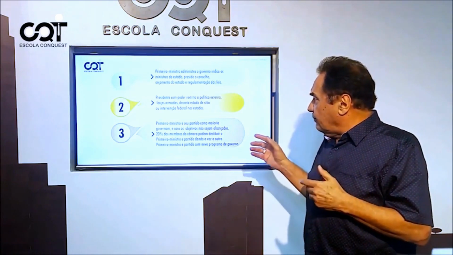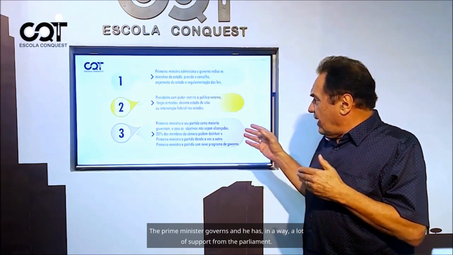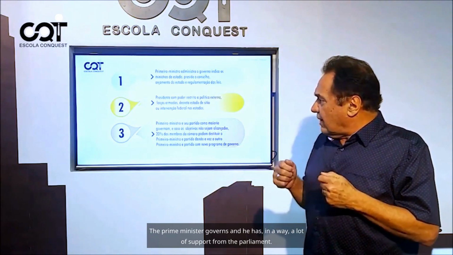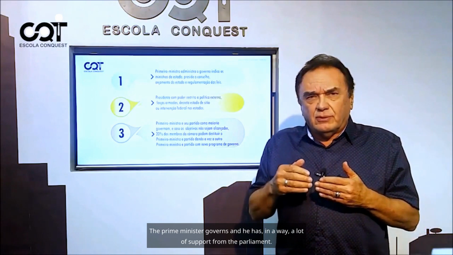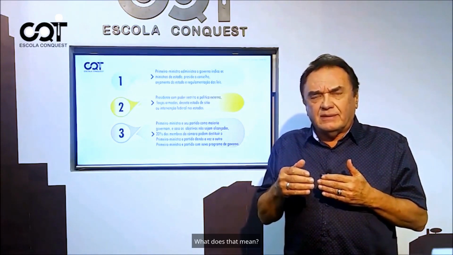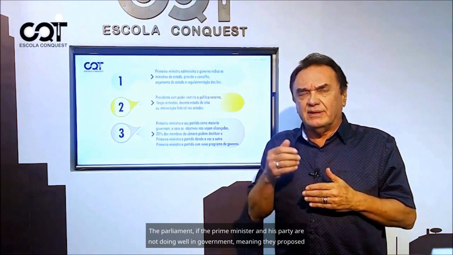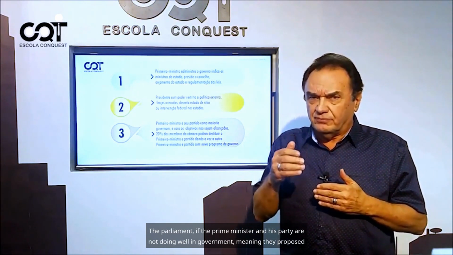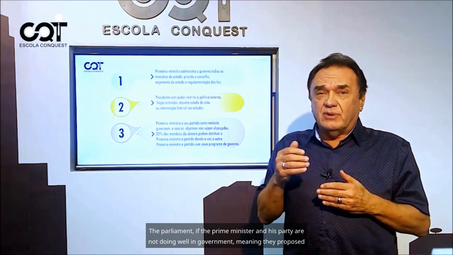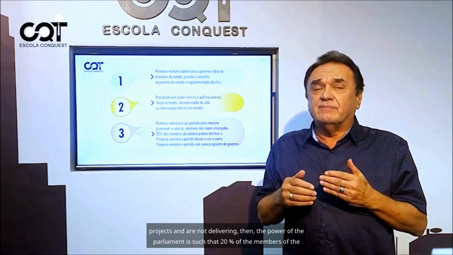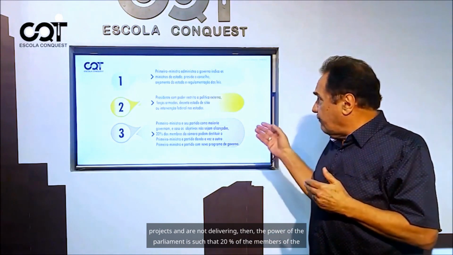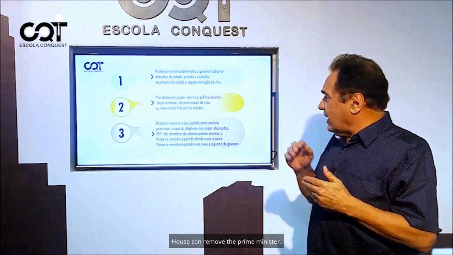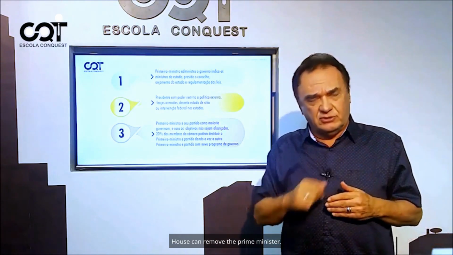What does that mean? The prime minister governs, and he has, in a way, a lot of support from the parliament. What does that mean? If the prime minister and his party are not doing well in government, meaning they propose projects and are not delivering, then the power of the parliament is such that 20% of the members of the House can remove the prime minister.